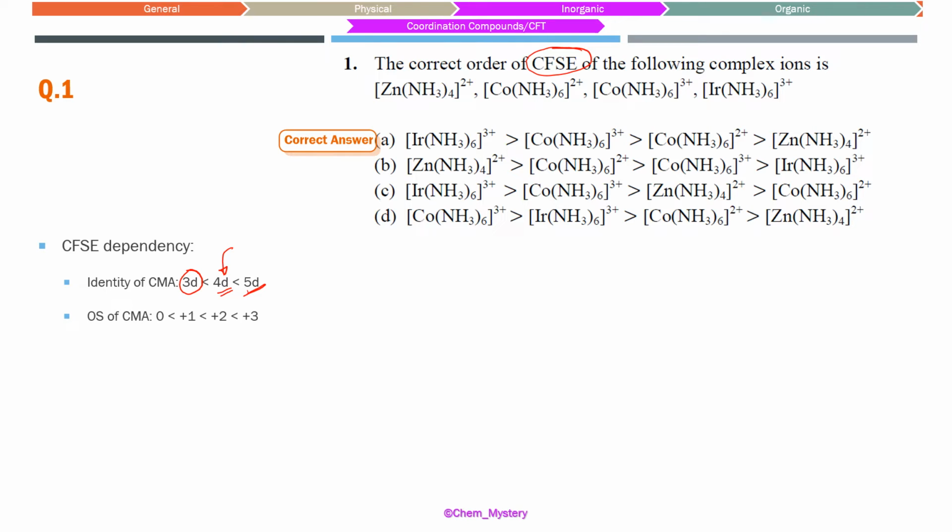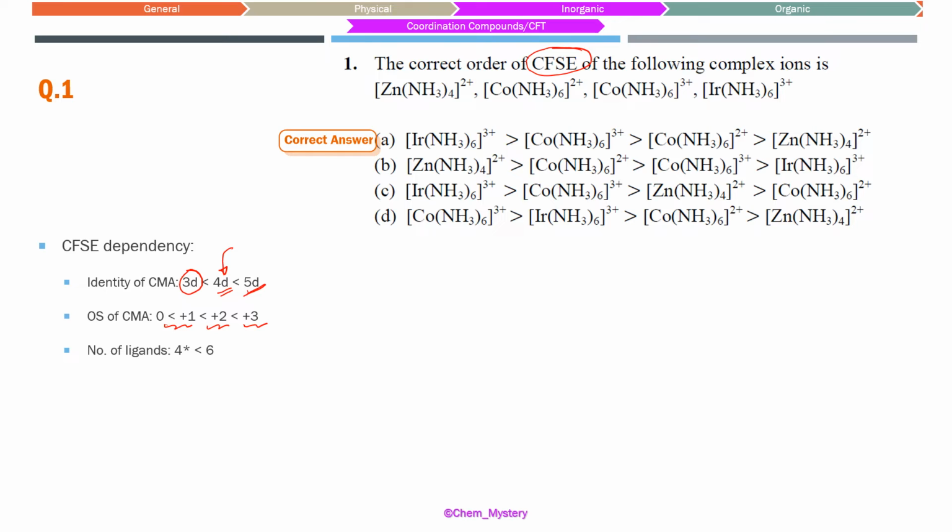First point. Second point is this also depends upon the oxidation number of the central metal atom, because if there is a higher oxidation number of the central metal atom, it can attract the ligands much more strongly, and the stronger the attractive forces, the closer the ligands will be going to the d orbitals of the metal, and greater will be the crystal field splitting. The non-degeneracy of the d orbitals is lifted much more, and the energy difference is going to be greater.